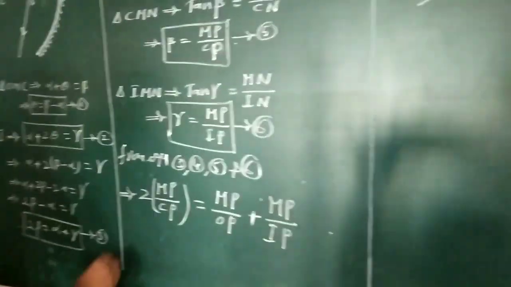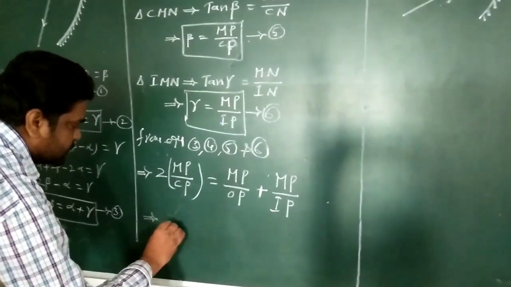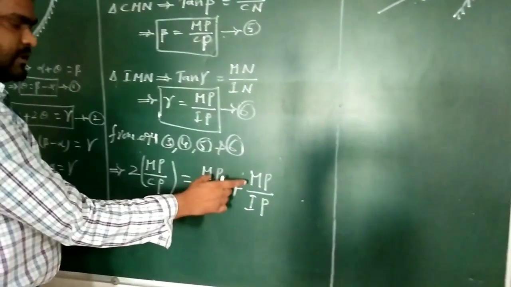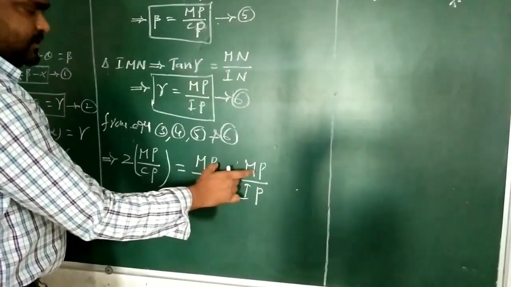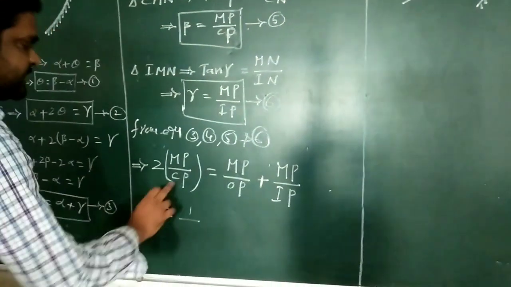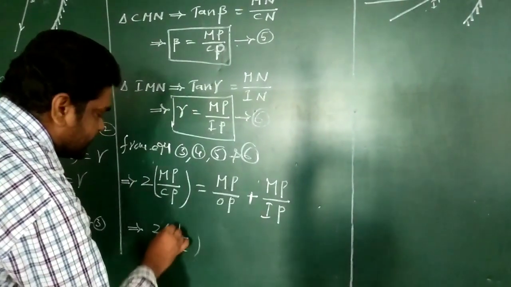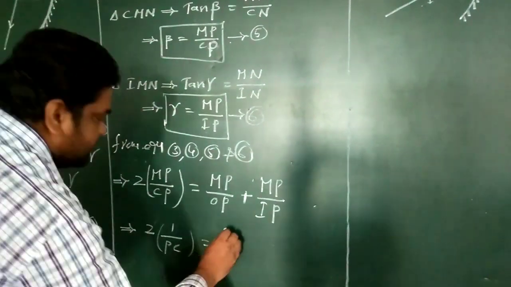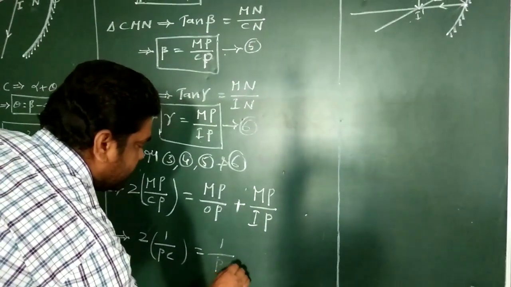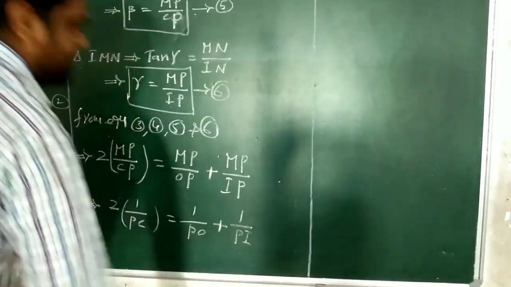MP is common, so MP gets cancelled. That gives 2 into 1 by PC equals 1 by PO plus 1 by PI.